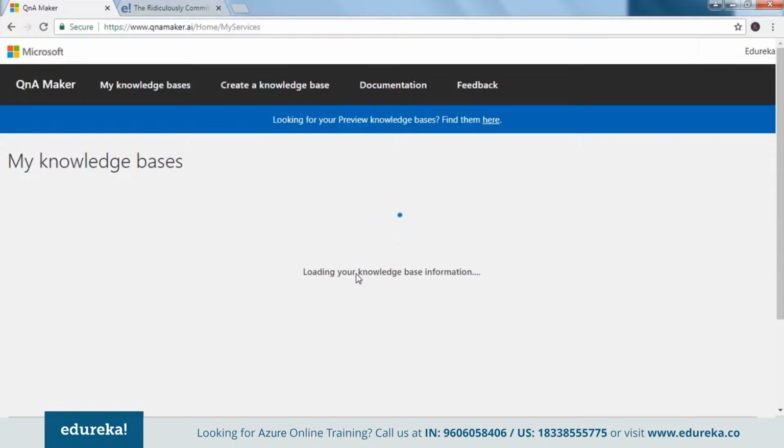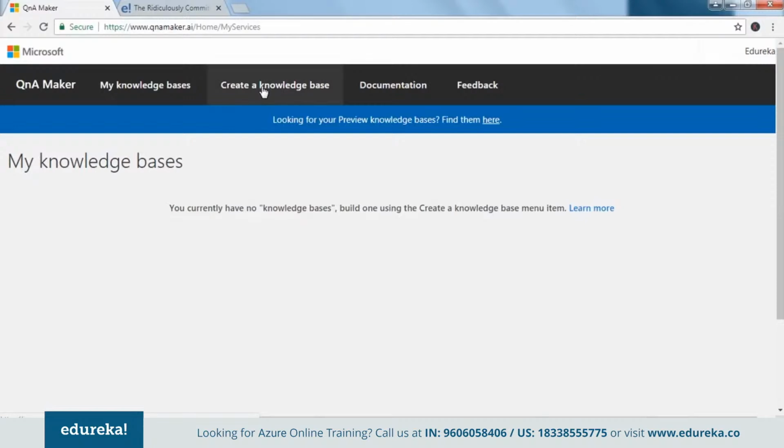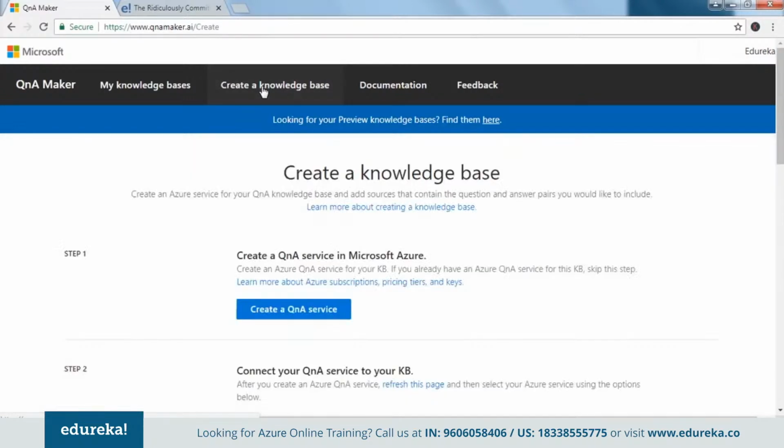Guys, Microsoft Azure at times takes a little longer time to load. That depends on various sources. I won't get into the details of that. So if that happens, don't worry, I would be keeping you engaged and we'll be discussing something meanwhile. So there you go. We have this thing here. I say create a knowledge base.